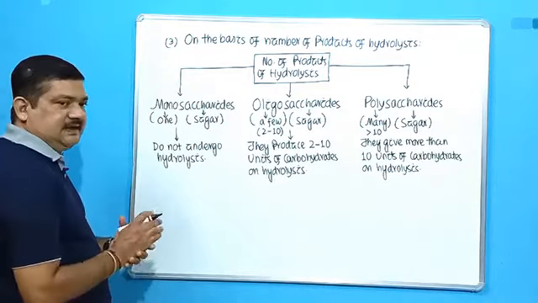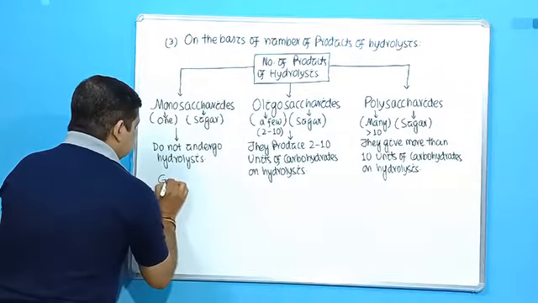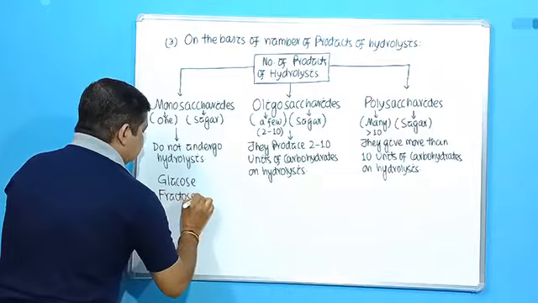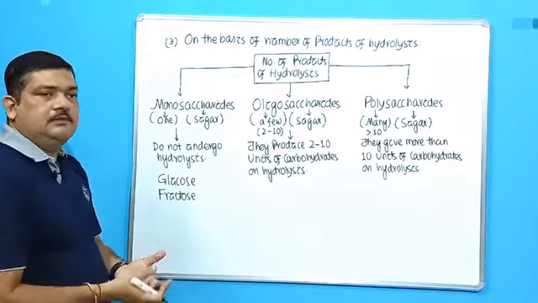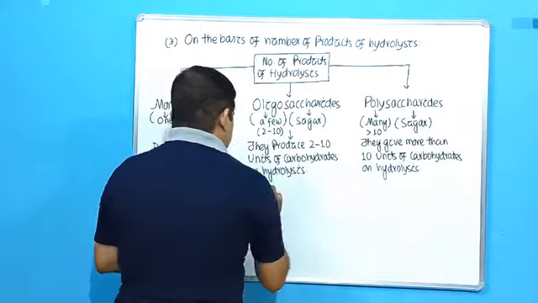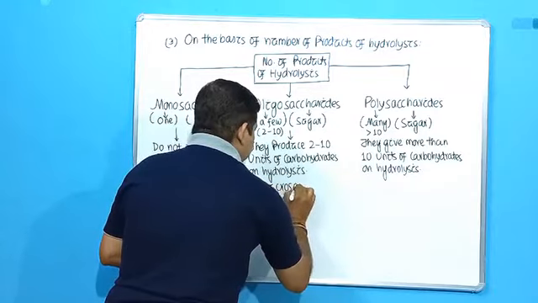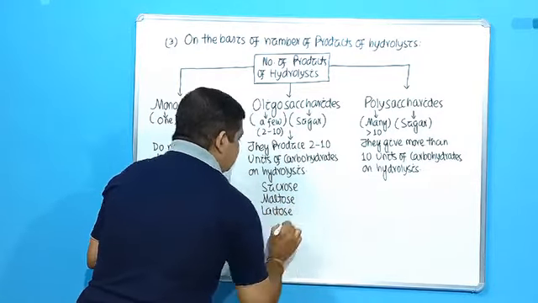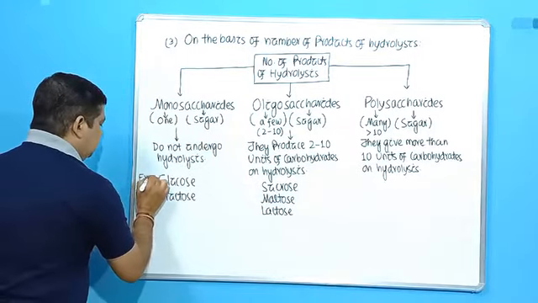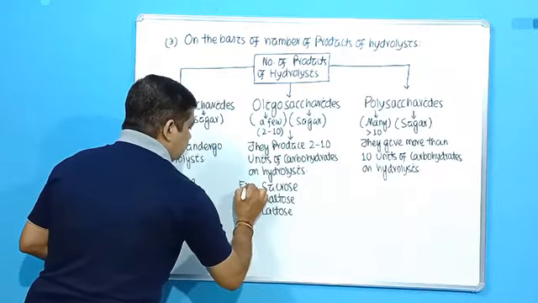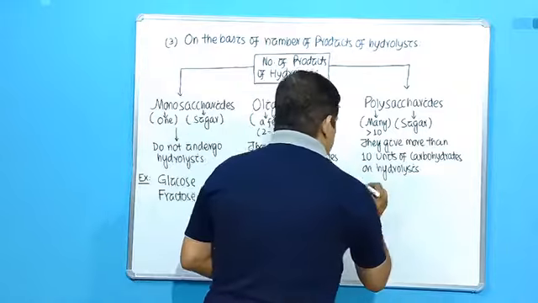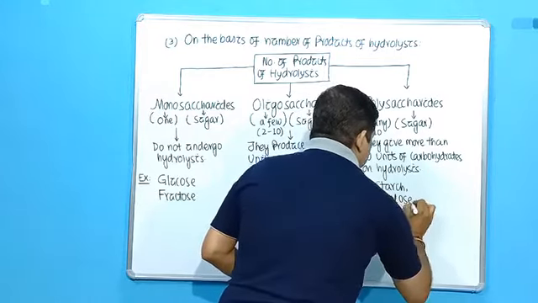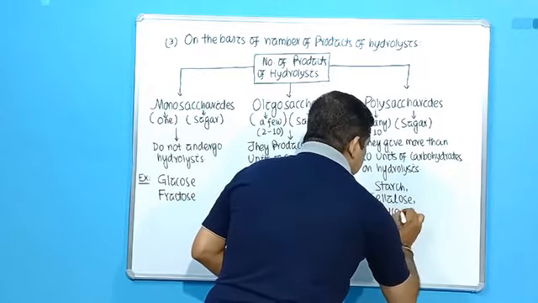Examples: monosaccharides we have discussed a lot, that is glucose, fructose, etc. Glucose and fructose are monosaccharides because they do not undergo hydrolysis. Then for oligosaccharides, examples will be sucrose, maltose, lactose, etc. So write the examples. Then polysaccharides: examples are starch, cellulose, glycogen, etc.